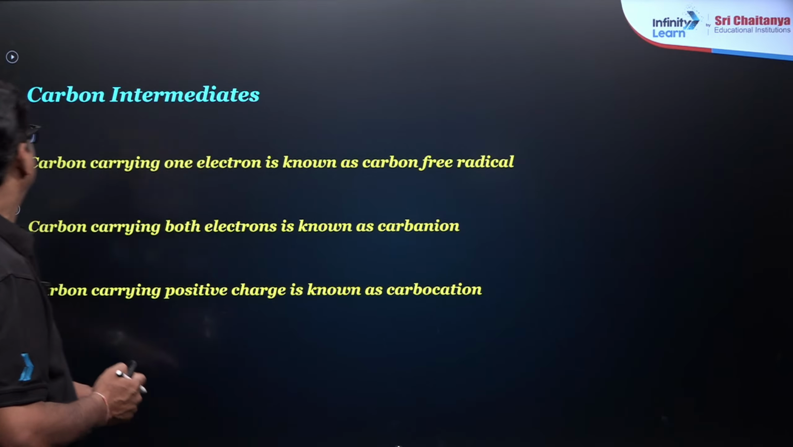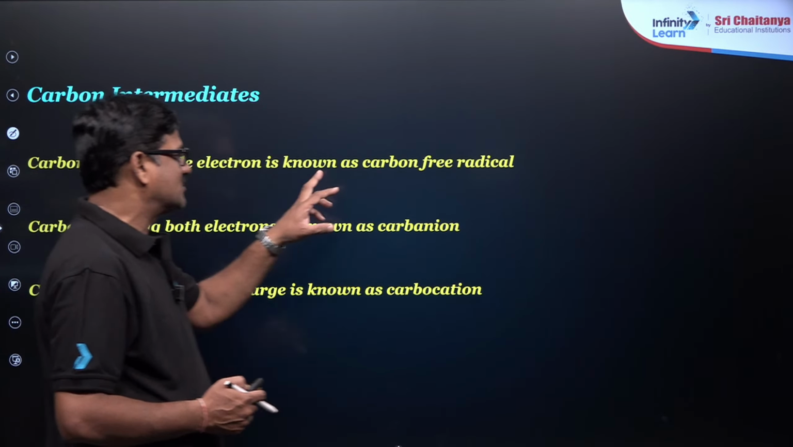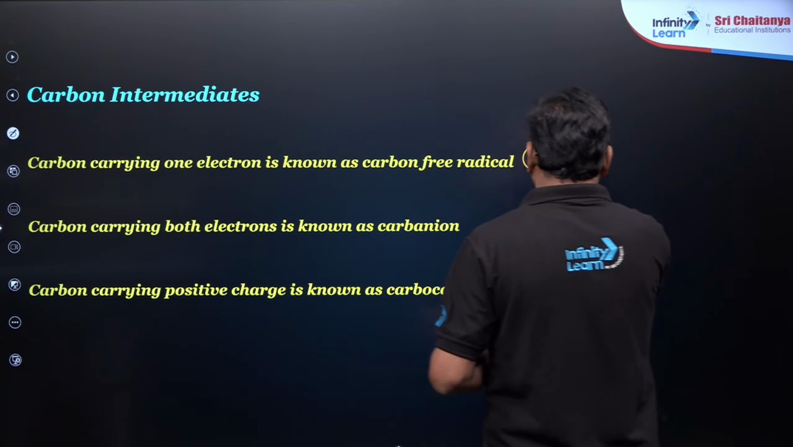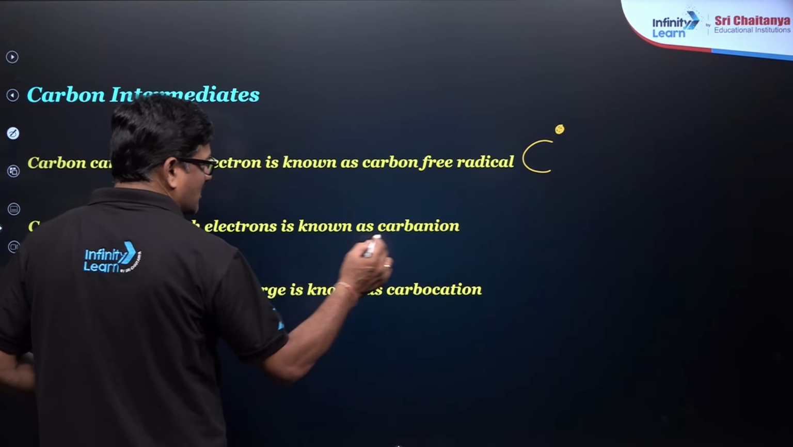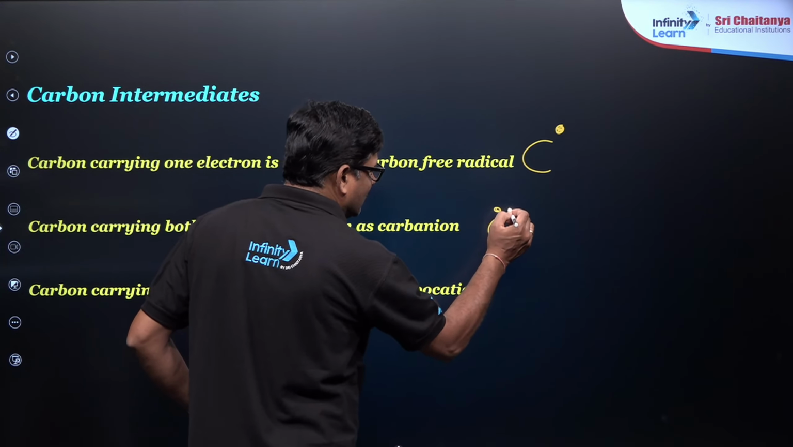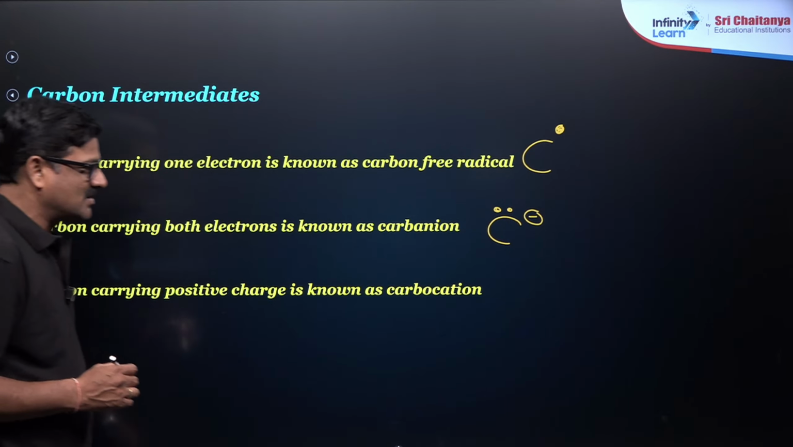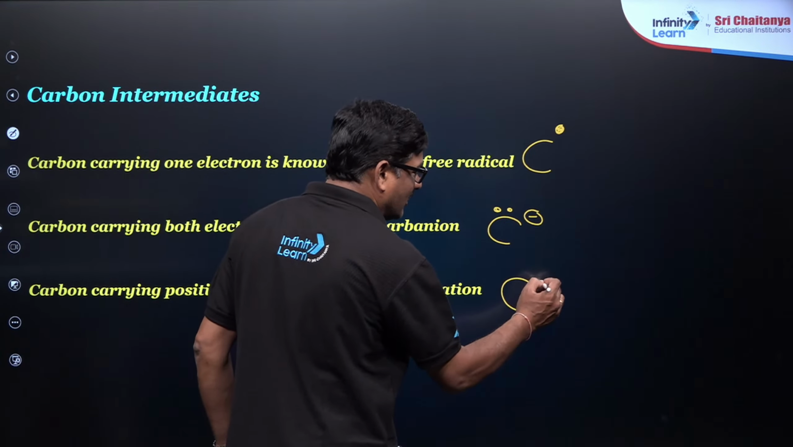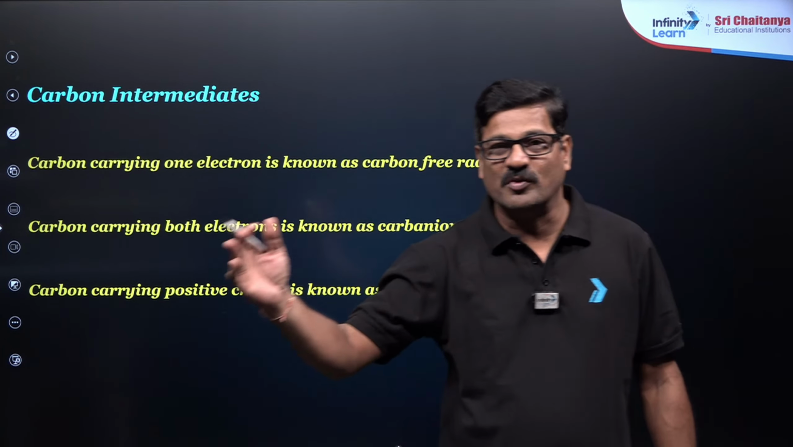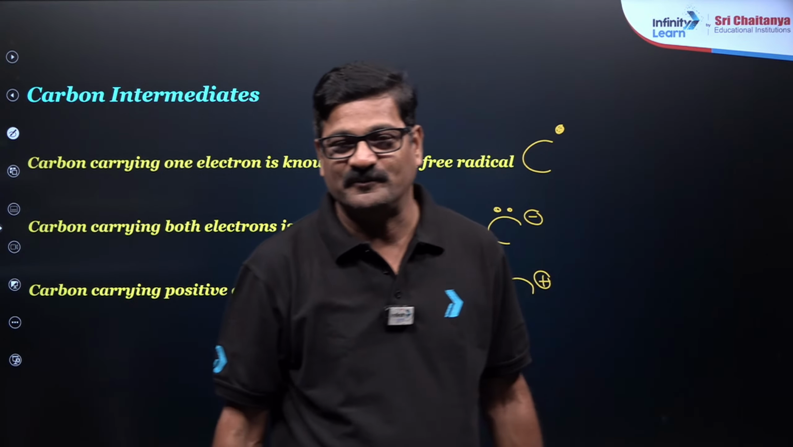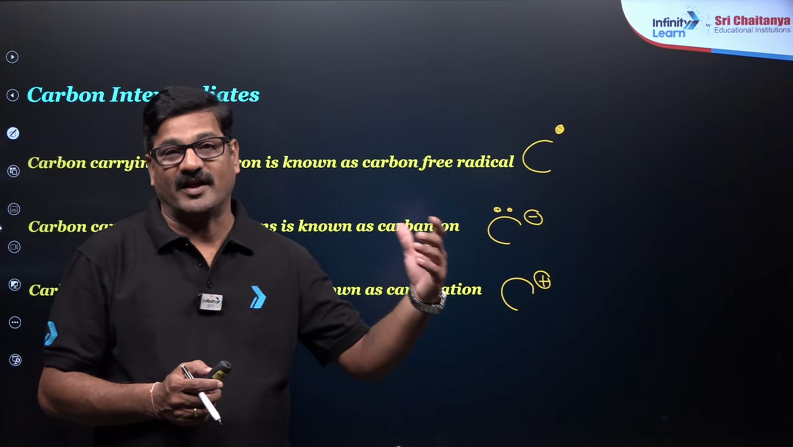And let us say, in carbon intermediates, carbon carrying 1 electron is known as a carbon free radical. It is mentioned like this. And carbon carrying both electrons is known as a carbanion. It is indicated like this. And carbon carrying a positive charge is known as carbocation. So these are the carbon intermediates. So the old bond is broken, now the intermediate is formed. Now this intermediate is going to give its respective products.